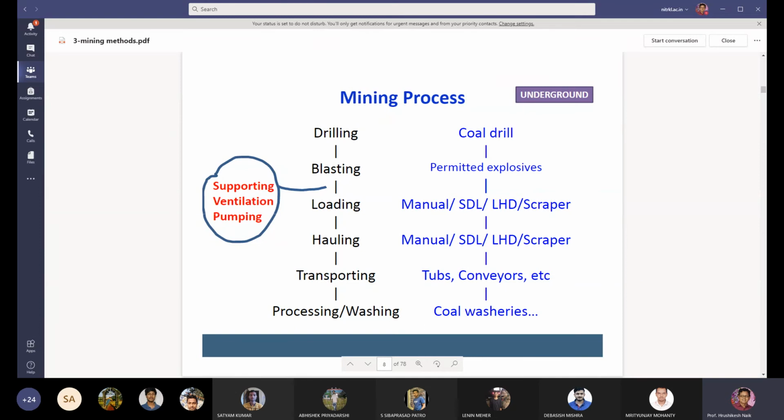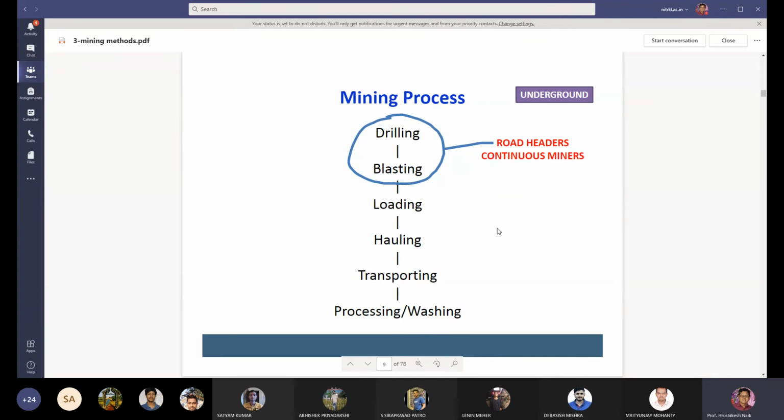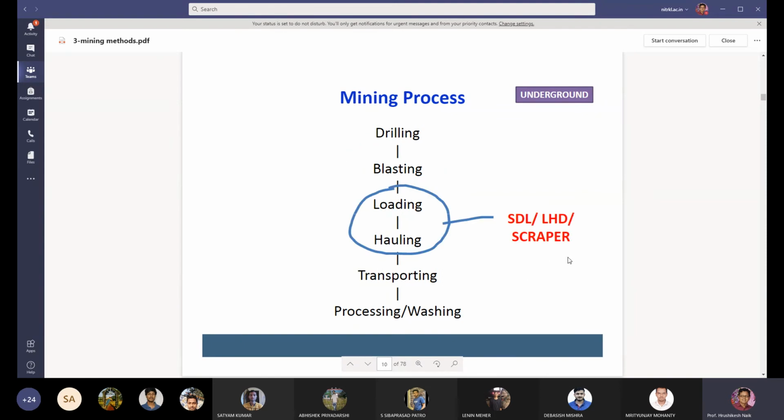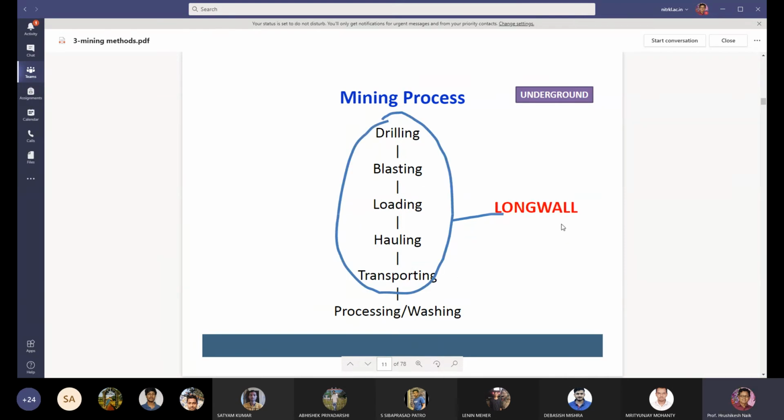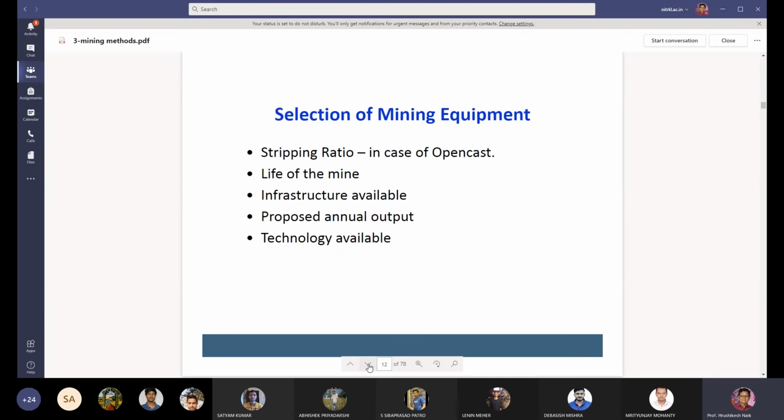So this is the difference between underground mining process and surface mining. In underground mining, road headers and continuous miners are used, and side discharge loaders, load haul dumpers, and scrapers are used. Longwall mining in underground mining you have already studied.